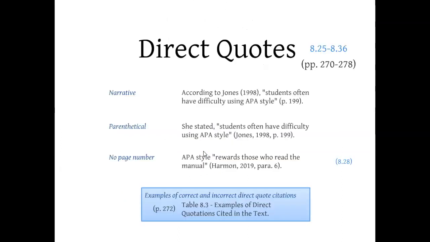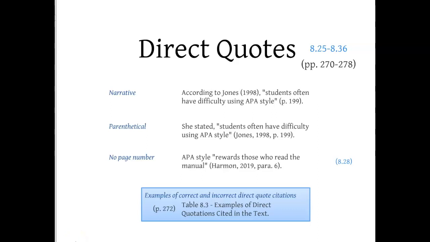The next thing I'm going to talk about is direct quotes. So a direct quote is when you pull text exactly as it's written in the original source, put it in quotation marks, and then include that into your paper. APA has some very specific rules for what you include in the in-text citation for direct quotes, and now we're going to talk about it.